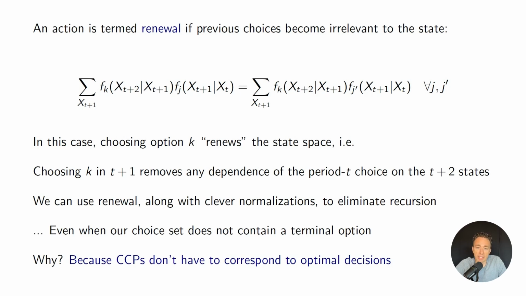And the key idea here is that the normalizations I make don't have to be optimal. And this is something that I really didn't understand for quite a while when I was studying these methods in my doctoral program. It may not be optimal to replace the bus engine in successive periods, but we can still make that normalization. And the fact that we don't really see successive replacement in the data very often exactly shows that it's not a valuable thing to do. So that kind of gives us some intuition for how these CCPs actually would identify these conditional value function differences that we're interested in.